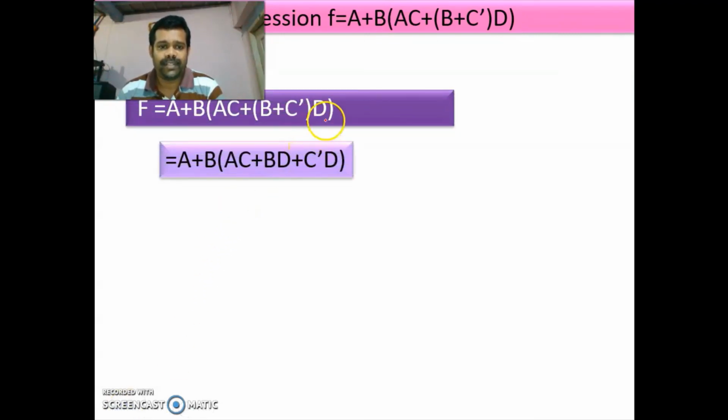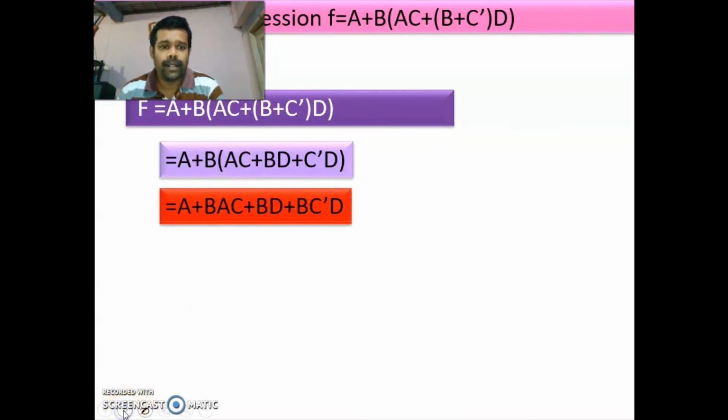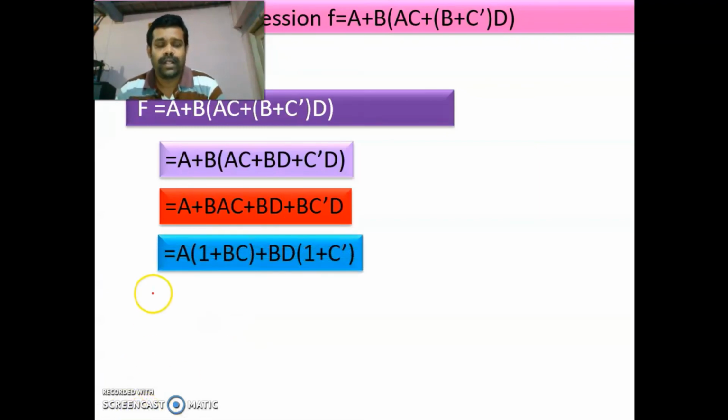Now, first we have multiplied with this D, then we are multiplying with this B. So you should not write like this. You should write the literals in order. It is better. Next, from the first two terms, we are taking A common, and similarly from the third and fourth terms, you are taking B D common.